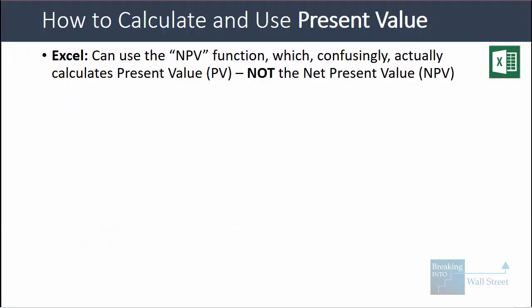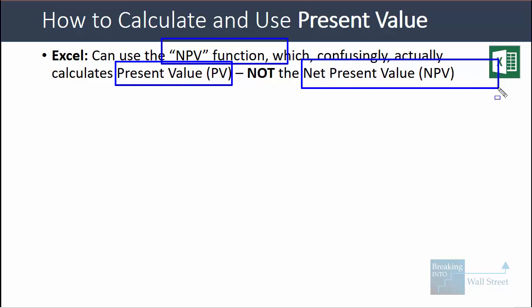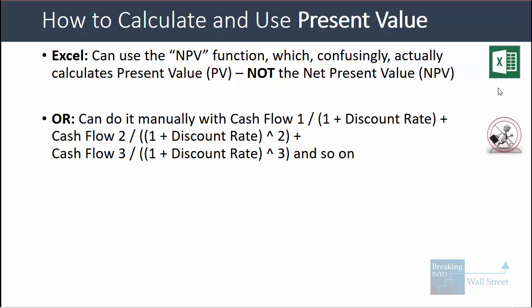So to calculate this in Excel, we can do it in a couple ways. We could use the NPV function, which confusingly actually calculates the present value in Excel, not the net present value. That's something different that we'll get to in a little bit. Or we could do it manually.